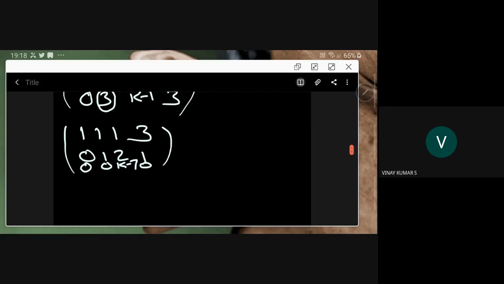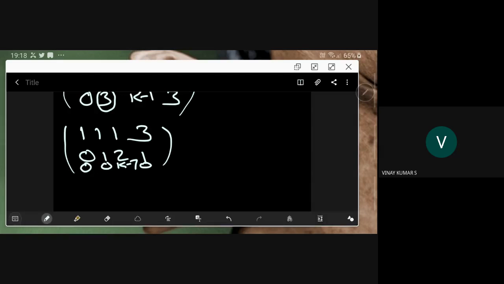So what is the rank of this matrix? We cannot say, because it is already in echelon form: 1, 1, 1, 3; 0, 1, 2, 1; 0, 0, k minus 7, 0.